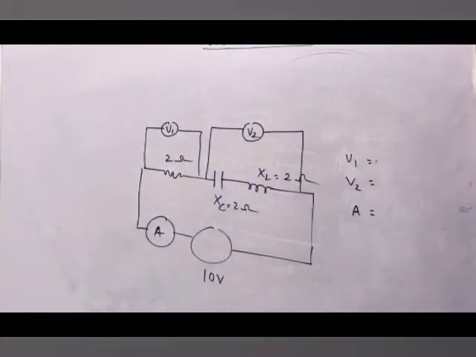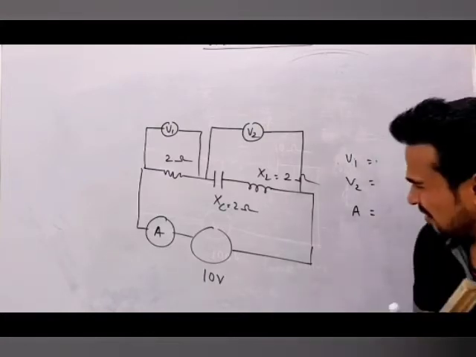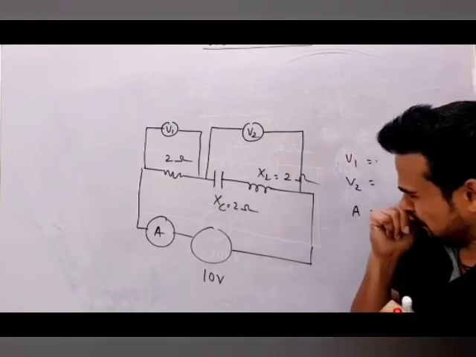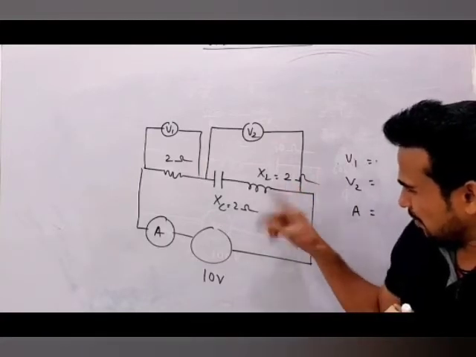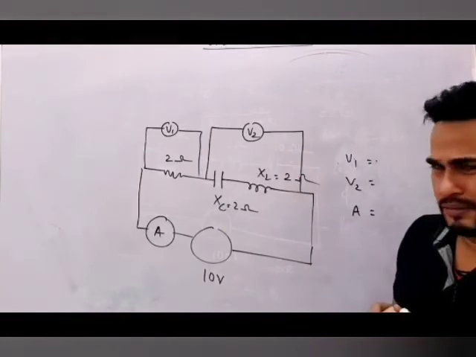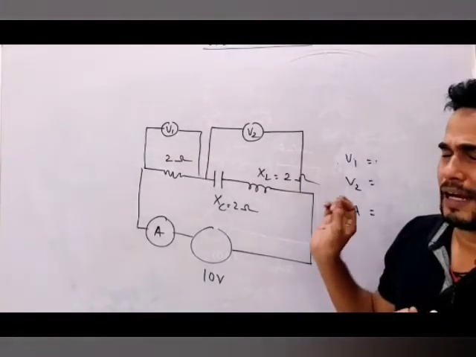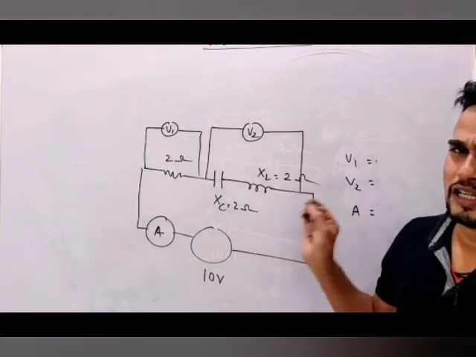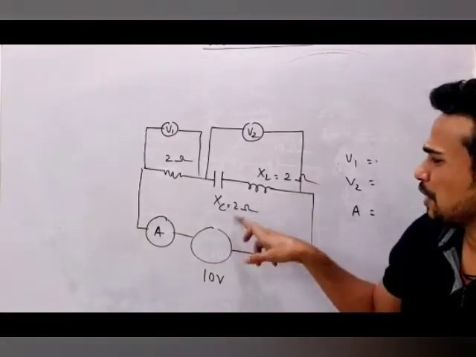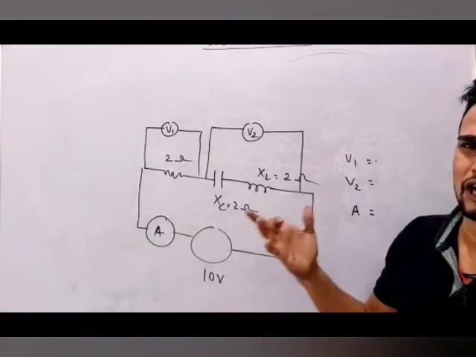Can you do it? Yeah, you can try. How will you get the answer? No need to do any calculation. You just have to use a little bit of your understanding. You'll simply say, sir, when I look at the circuit, I find XL and XC both are equal. It was not mentioned anywhere that this is a resonance LCR circuit, but we know, sir, if XL and XC are equal, it means resonance.